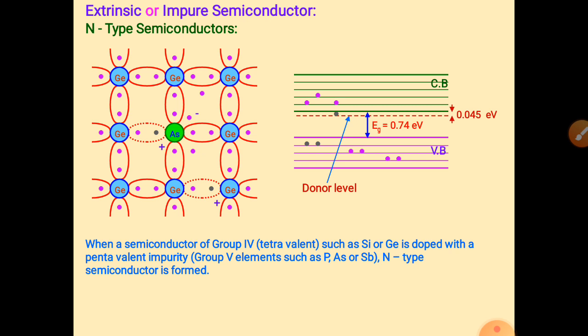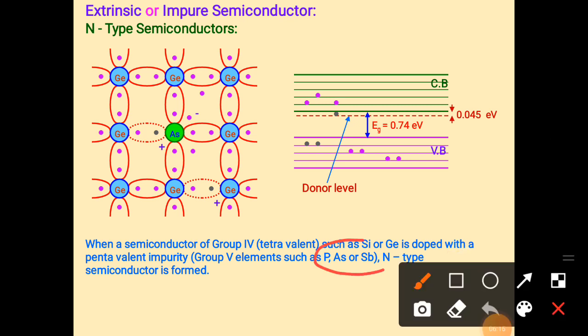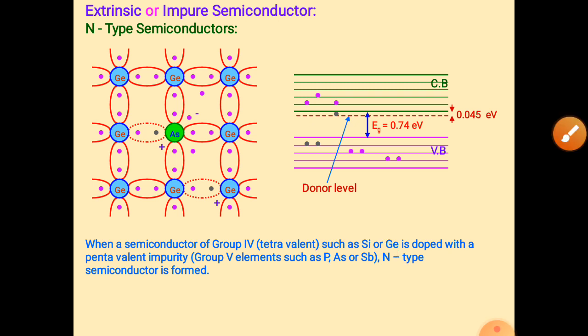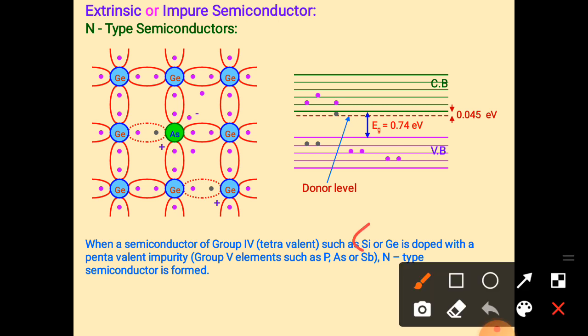Pentavalent means 5 valence electrons, such as phosphorus, arsenic and antimony, which have one more electron. Tetravalent means 4 valency, such as silicon and germanium, which is why they are called tetravalent.